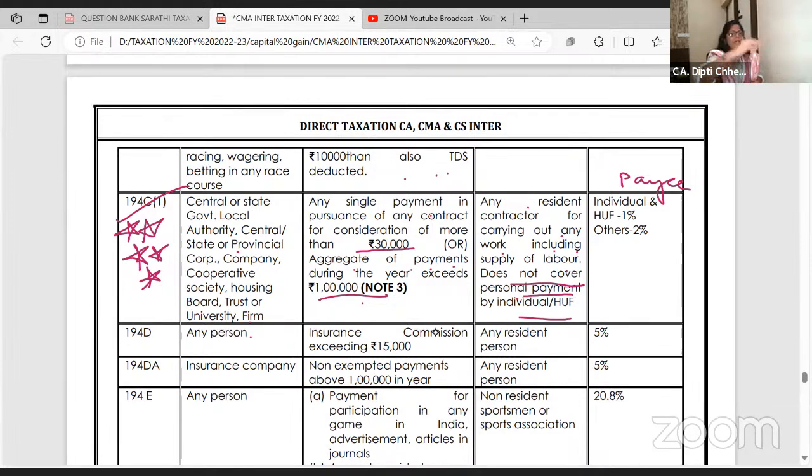Any resident contractor for carrying out the works contract, including supply of labor, but it does not cover personal payments. Contract payment should be related to your business. If I am making a house and I am making payment to an interior decorator for my bungalow, it's a personal payment. 194C will not apply on personal payment. Nothing much to feel happy about, the personal payments are also covered. Let's see further ahead.